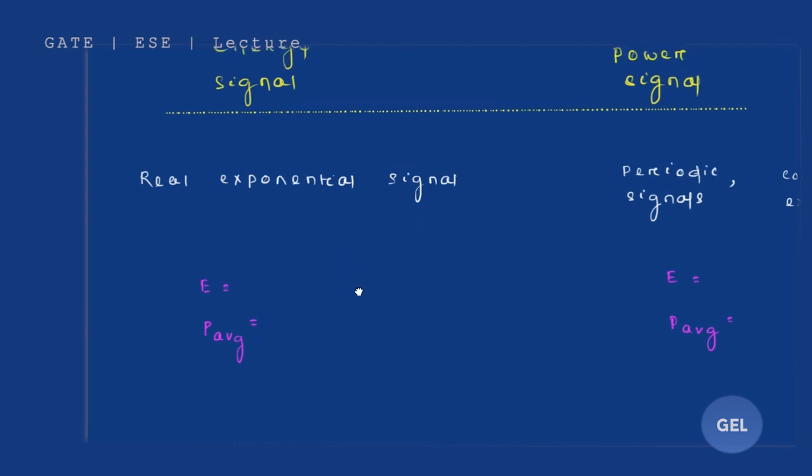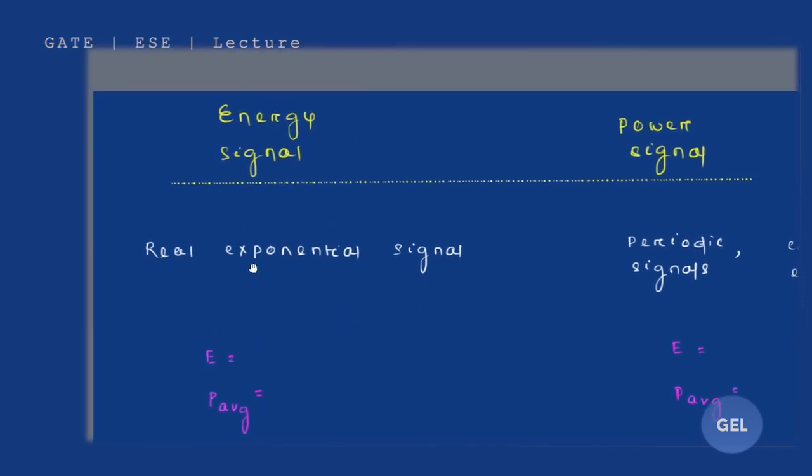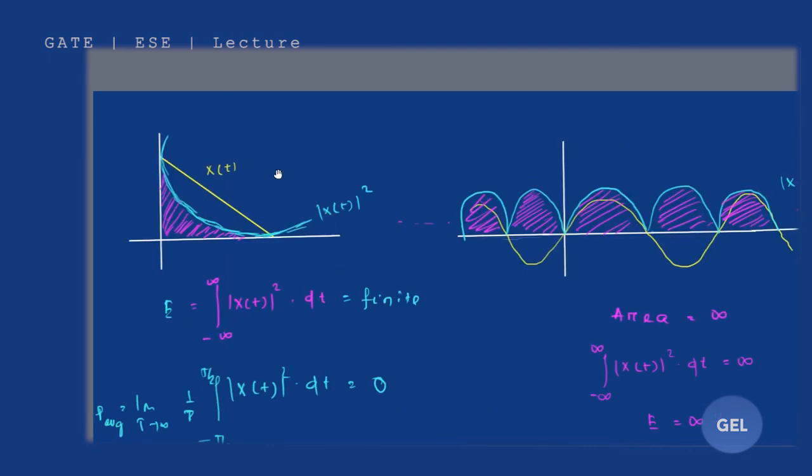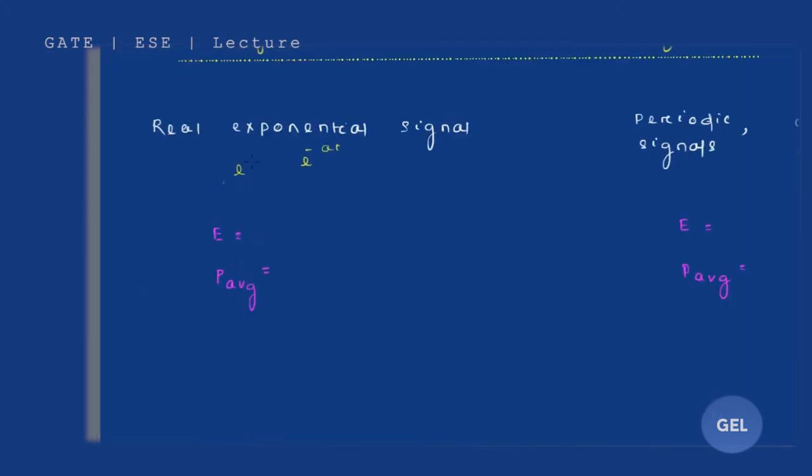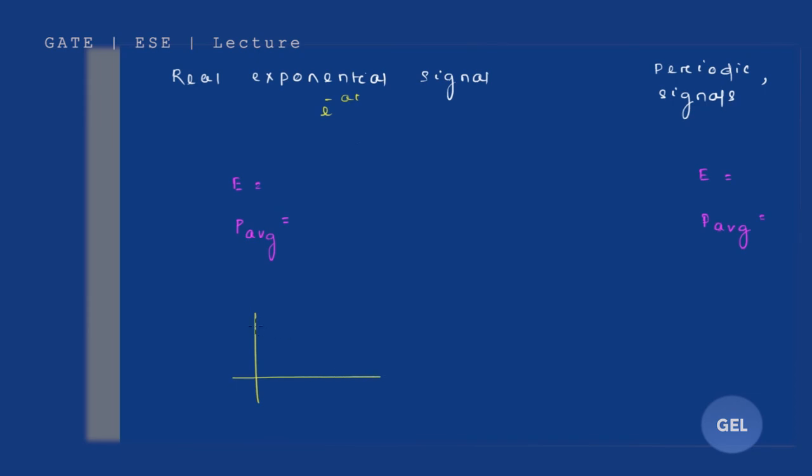have a conclusion here. So for energy signals, take a real exponential signal, we saw an example here. Real exponential means e to the power at, e to the power minus at. Mostly it is e to the power minus at, not e to the power at. Okay, e to the power at will never be an energy signal. e to the power minus at will give you an energy signal, because e to the power minus at somehow looks like this, no?